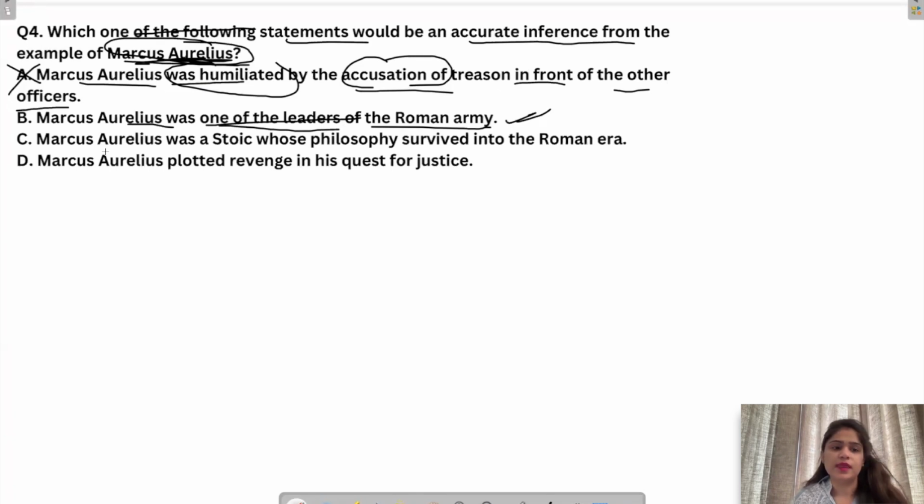Correct. Marcus Aurelius was a stoic whose philosophy survived into Roman era. No, इनकी फिलोसफी की बात नहीं कर रहे कि ये क्या थे, ये कौन सी फिलोसफी फॉलो करते थे. इनका तो सिर्फ एग्जाम्पल दिया हुआ था. जेना की फिलोसफी की बात है, स्टोइसिज्म. Marcus Aurelius was just an example. We do not know whether he was stoic or not. Passage doesn't tell us about that.